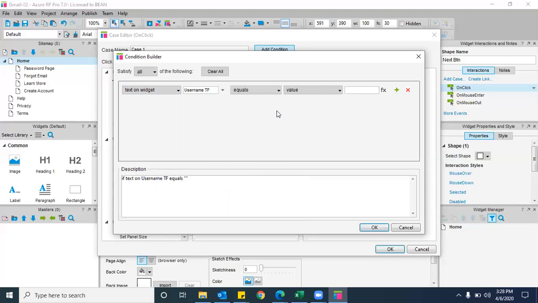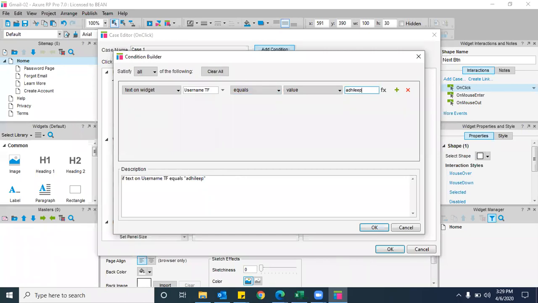Can you tell me what is the username that you want to validate? Numbers, anything, either number or whatever: 1, 2, 3, 4, 5, or admin or anything else. But you should keep a condition, either equivalent to a value, or not equivalent to that value, or greater than or less than, whatever the condition is. I'm keeping equal to, and the value admin@coepd.com, for example. Sir, better keep the same name you have kept in the dropbox so that there will be no confusion. Correct.